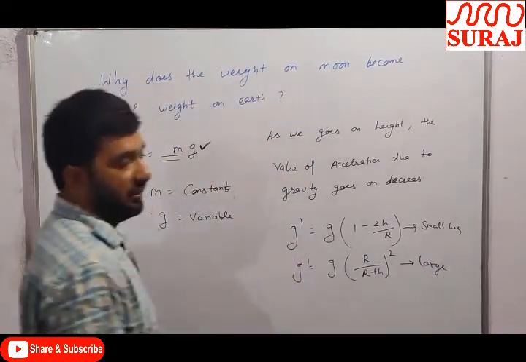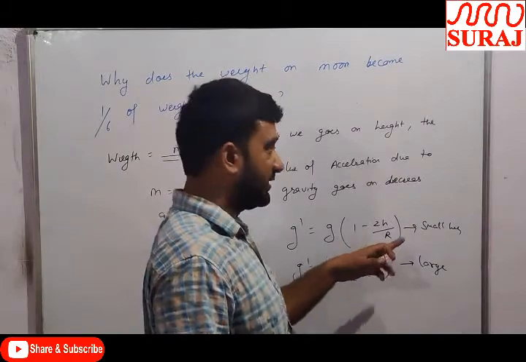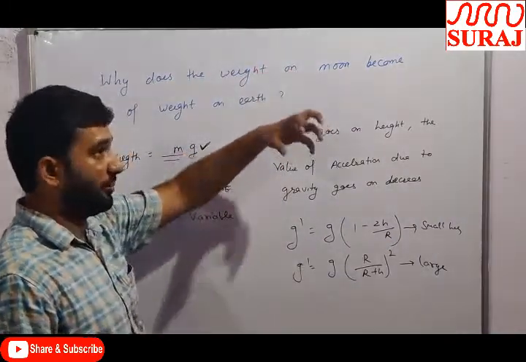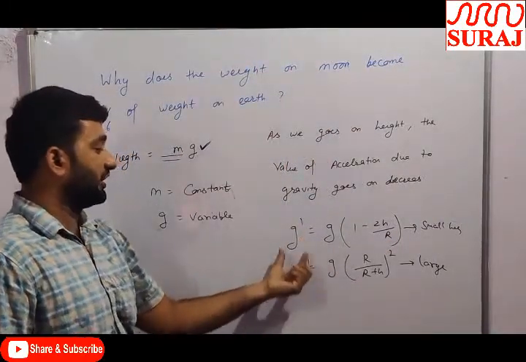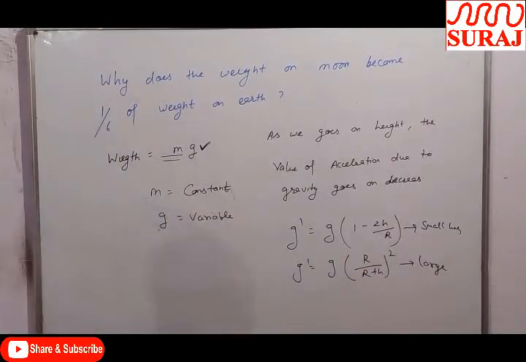This is for the large height. As we go upward, the acceleration due to gravity goes on decreasing. For small height, g dash is equal to g into 1 minus 2h by r. If we go above some height, to find how much the value of g changes there, we use these two formulas. The first formula is for small height, the second formula is for large height.